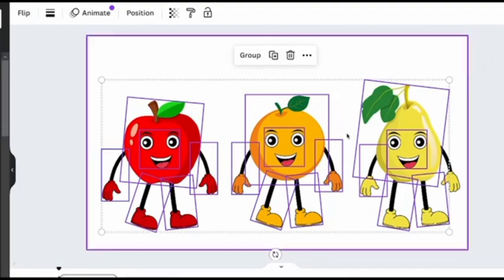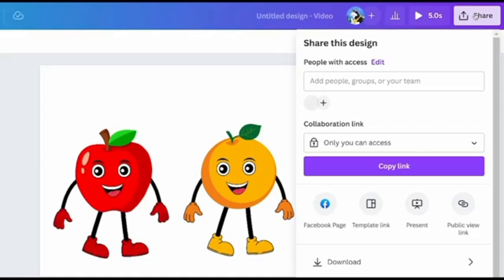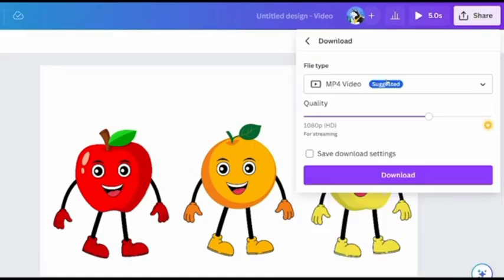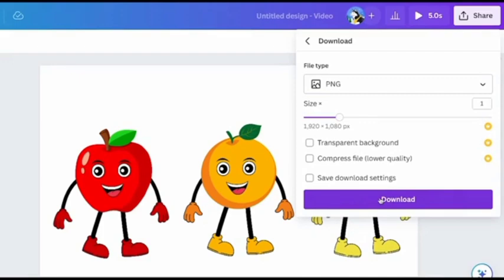And now, once you have your characters done, it's time to download them. In order to download them, you want to click onto where it says Share, and then you're going to click Download, and then you don't want to download it as an MP4, so you're going to click onto this, and then you're going to scroll up and click PNG, and then you're going to go ahead and hit Download.